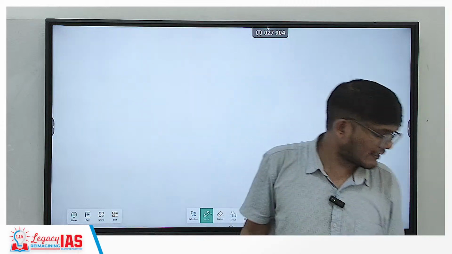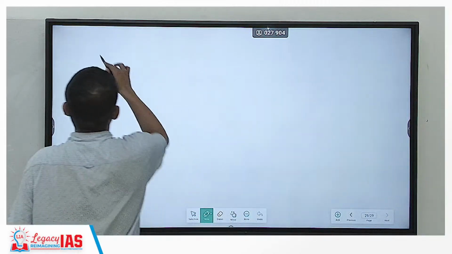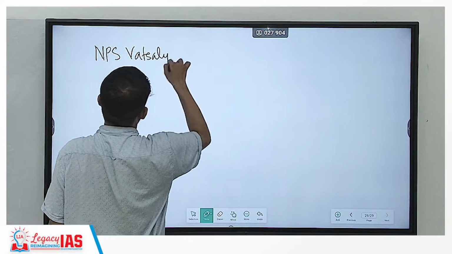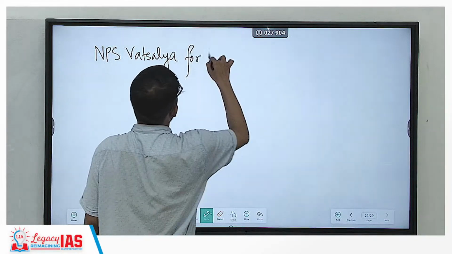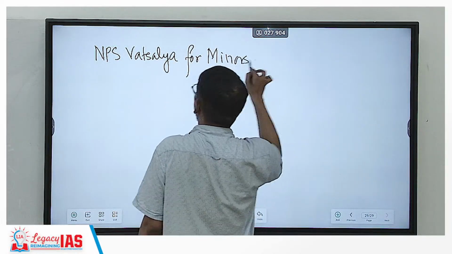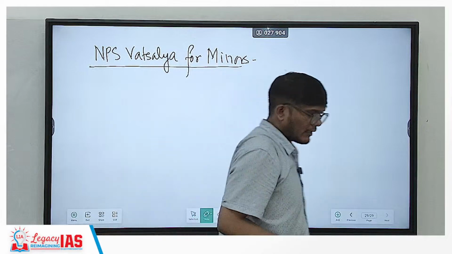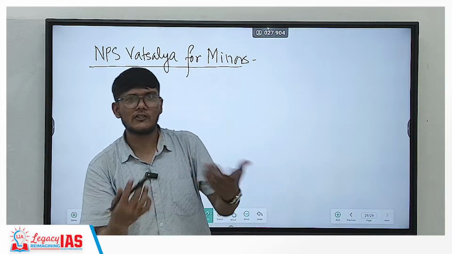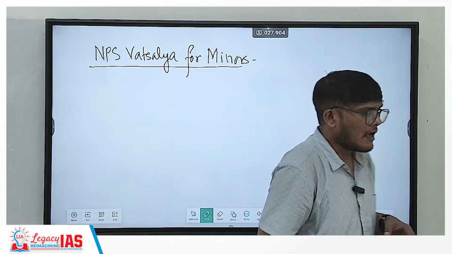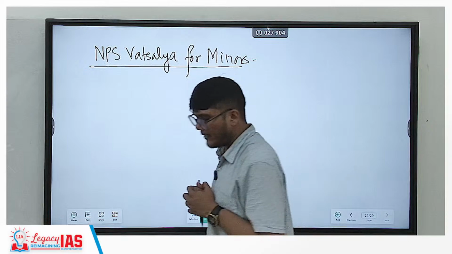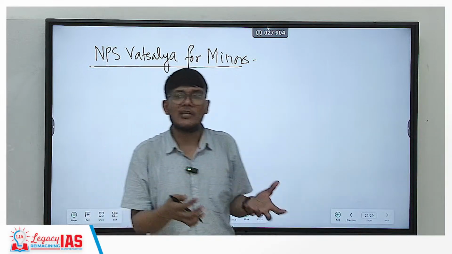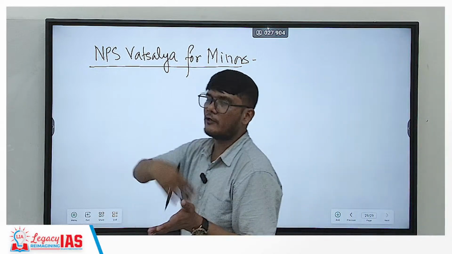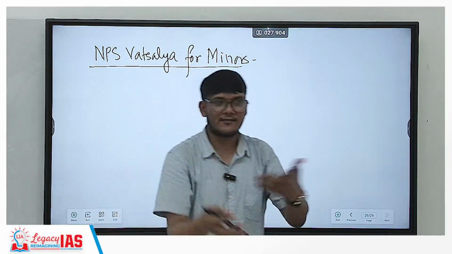Now, another interesting thing the government has come up with is the NPS Vatsalya for minors. See, government sector pensions have gone down. Teachers now don't get pension, etc. In the private sector, anyhow, there were no pensions. So there is a pension scheme, the National Pension Scheme. You can subscribe to the National Pension Scheme and keep saving some amount. When you retire, you can take that amount with the interest, etc.